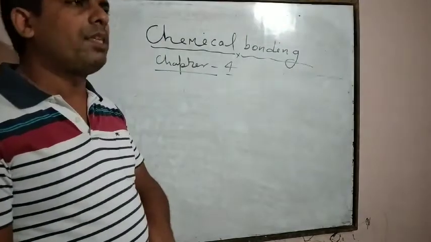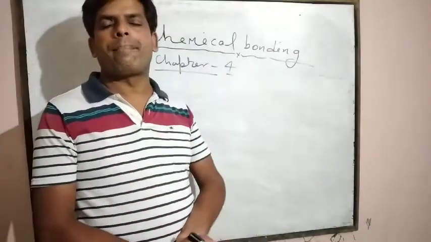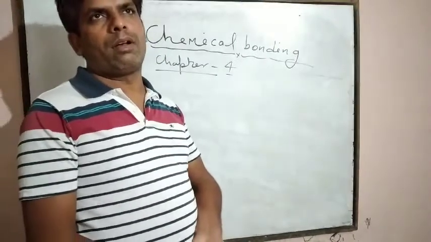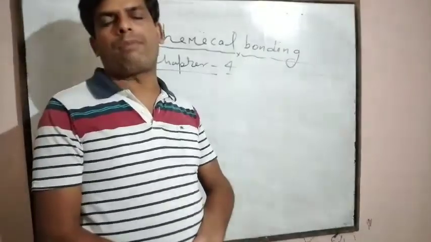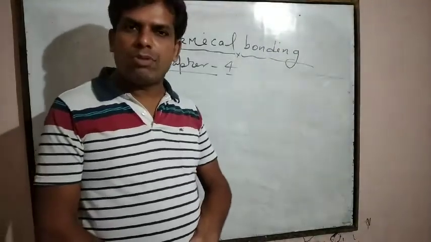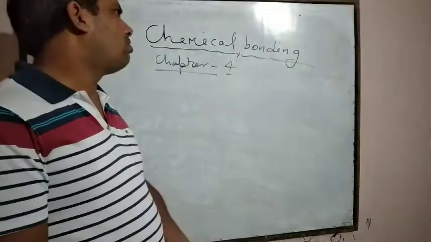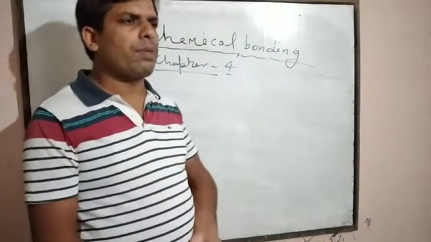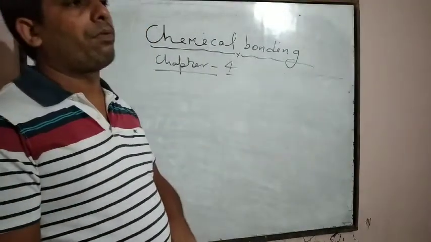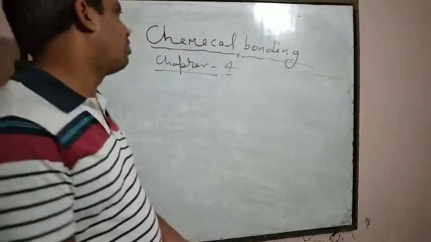With the help of this chapter we will know about chemical bonding, the conditions for formation of chemical bonding, the nature of chemical compounds, etc. So this is a very important chapter. With its help, we will also know about the physical and chemical properties of compounds.